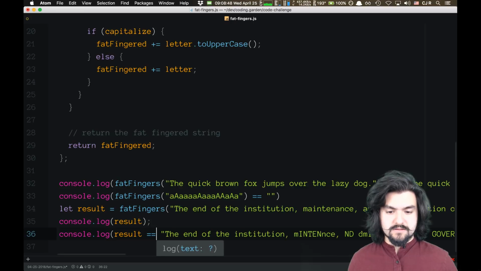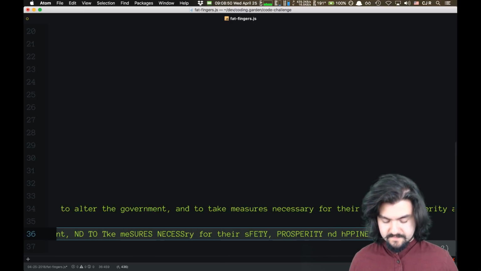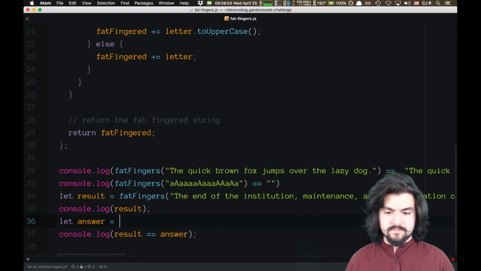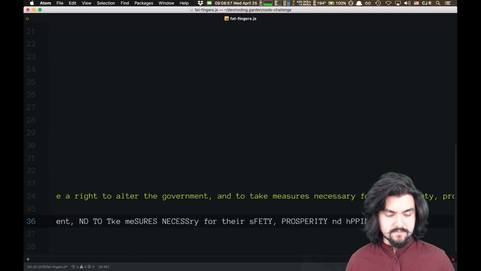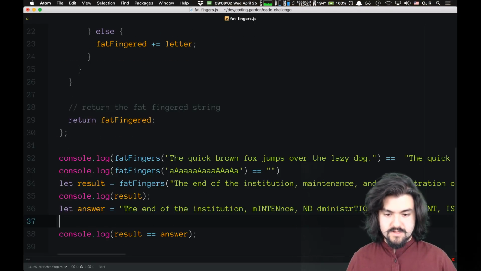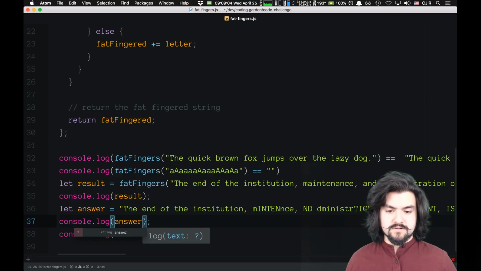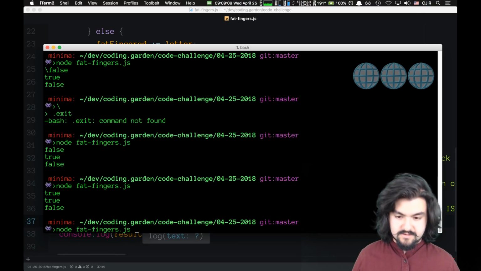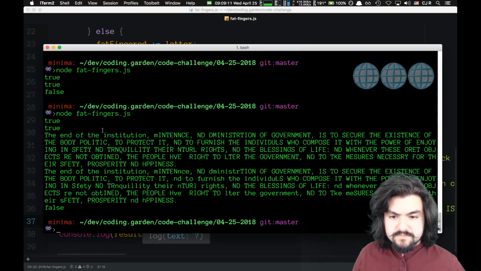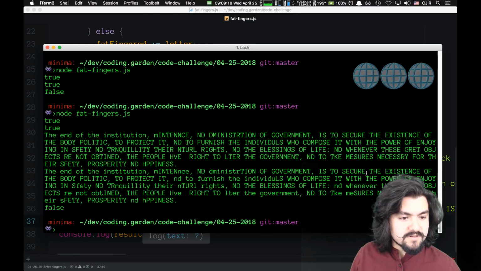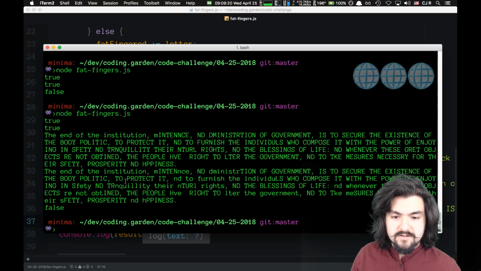And then let's store this as expected answer, and we'll log the answer, because I want to compare what we are outputting versus what it expected. Okay, that looks good. So we're comparing this one with this one. Where did we go wrong?